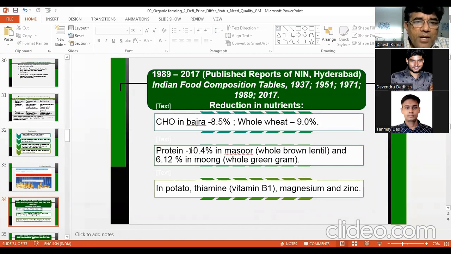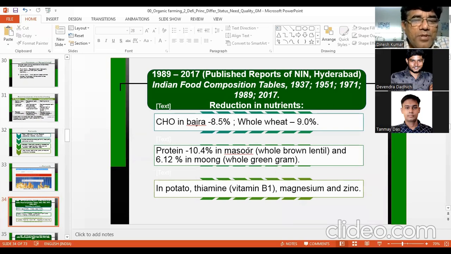Protein has declined by 10.4% in masoor, lentil, during 28 years. So 10.4% here does not mean, suppose masoor means lentil. Lentil suppose contains 25% protein. That does not mean that 25 minus 10.4%, it has become 15%. No, it is not like this. So this is 10% of 25%.